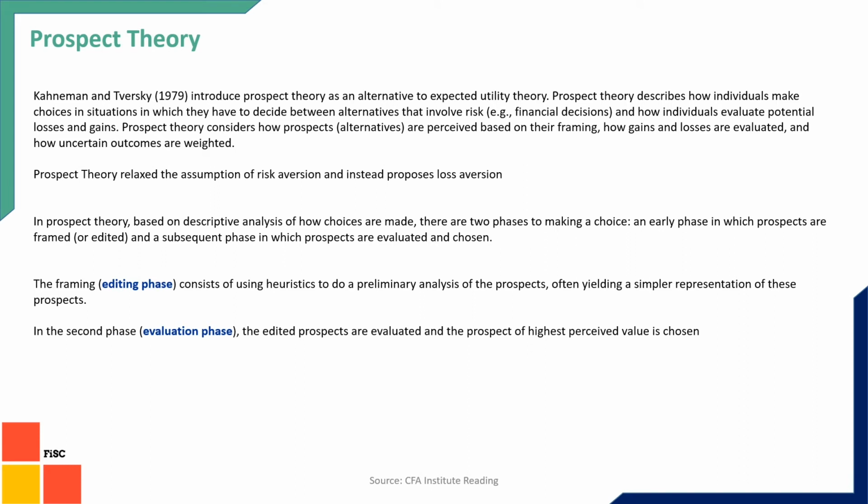Now, the other theory which we are going to discuss in this video is prospect theory. Prospect theory is basically a method of deciding on a particular decision among various options. There are two phases of prospect theory. One is the editing phase, or framing phase, where you try to frame your questions and your choices by doing some mathematical operations, which we are going to discuss now. The second is the evaluation phase, where you actually make the decision by calculating the perceived value or utility of those options for you.